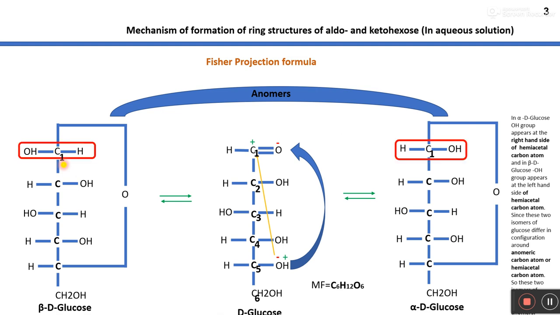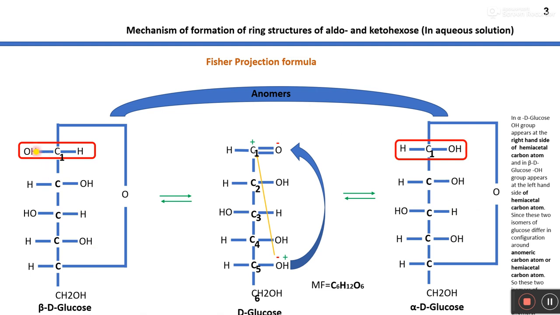So these two isomers which differ in configuration around the carbon 1 position are known as anomers, right? And these two cyclic structures are known as the Fischer projection formula of D-glucose.